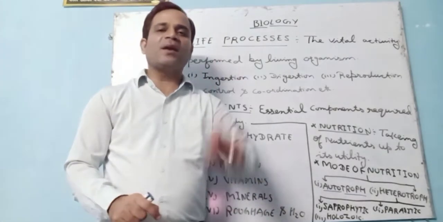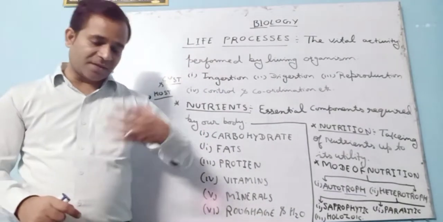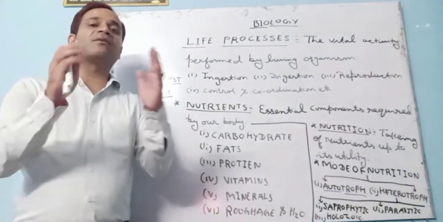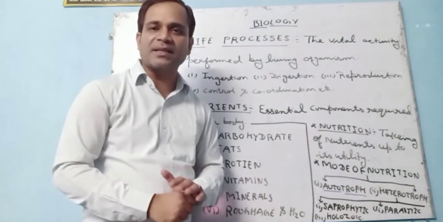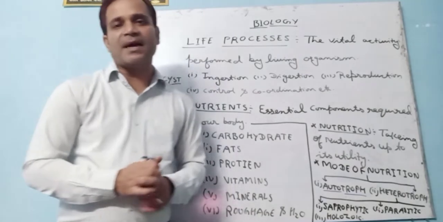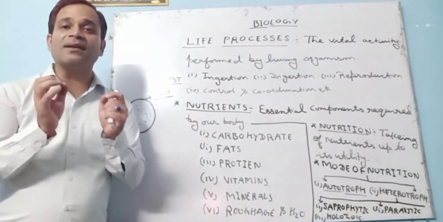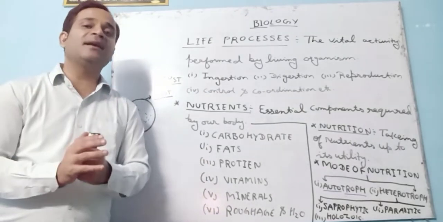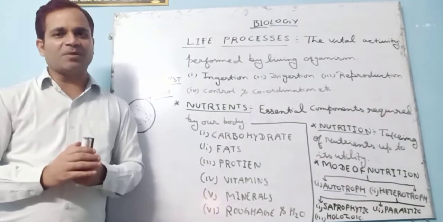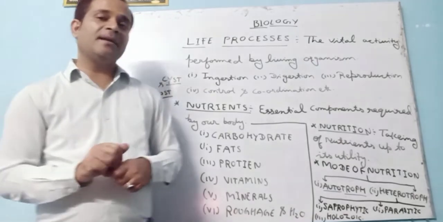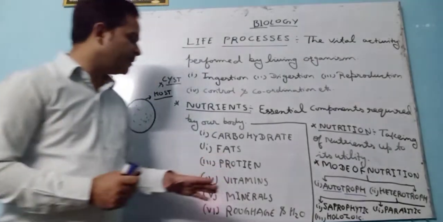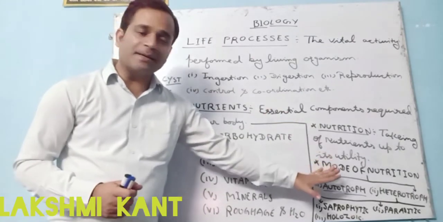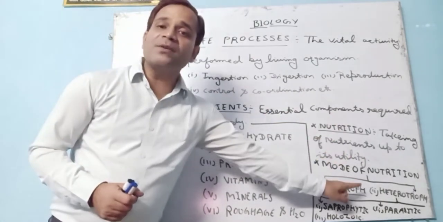Yes or no? So here students, what is balanced diet? The taking of all these nutrients, whatever I have written here, in a right amount or a proper amount, that is termed as balanced diet. संतुलित आहार. यानी हम लोग भोजन ले, सारे चीज को ले, लेकिन कैसे ले? राइट अमाउंट में, प्रॉपर अमाउंट में. से ही हम क्या बोलते हैं? बैलेंस डाइट बोलते हैं स्टूडेंट्स. So here the term nutrients is clear, nutrition is clear, and what the mode of nutrition is, students?